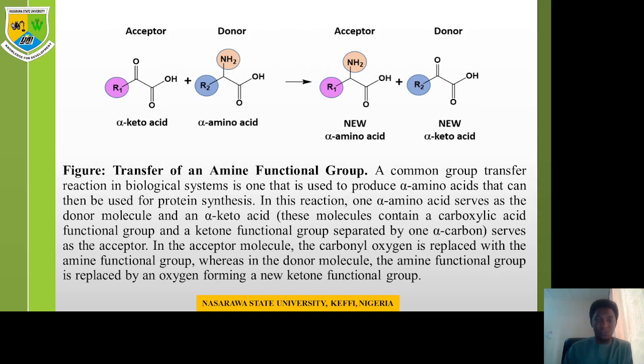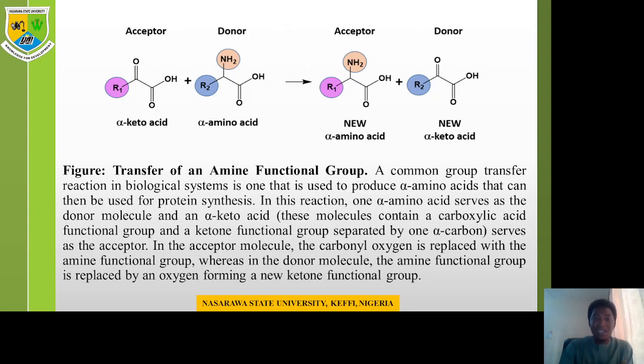As shown here in this figure, you can see the first reactant, the acceptor, is a keto acid, while the donor is an amino acid. Now the acceptor, the keto acid, has 2 carboxylic groups on carbon 1 and 2. The amino acid has 1 carboxylic group on carbon 1 and then an amine group on carbon 2.